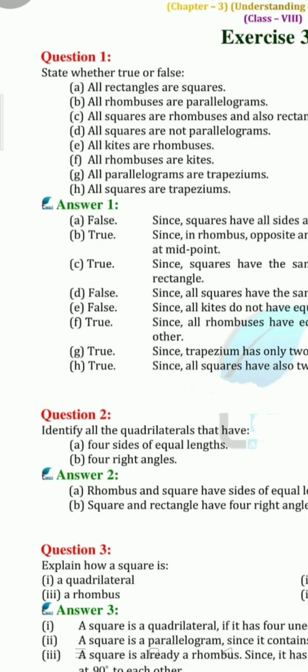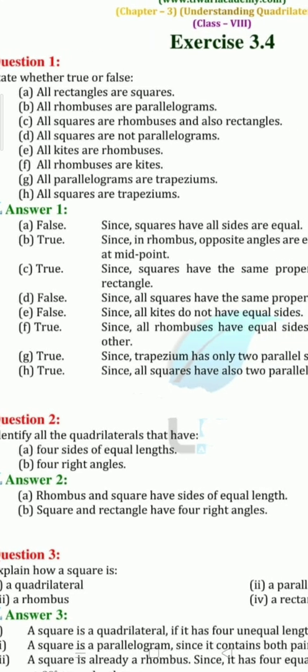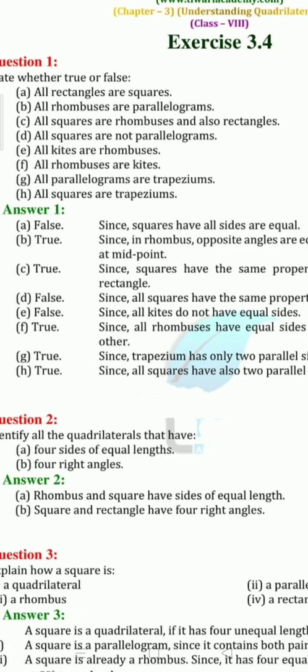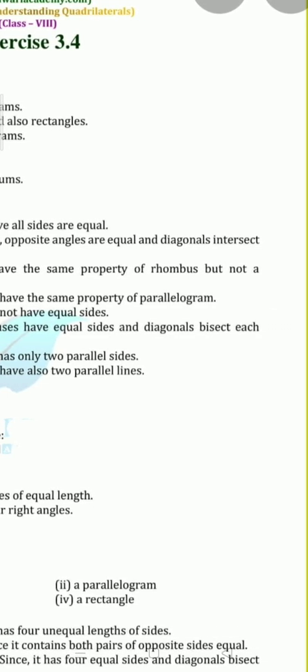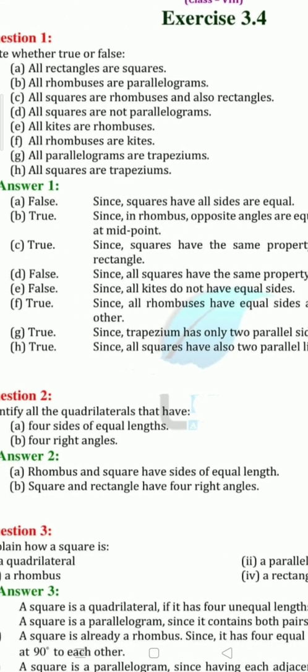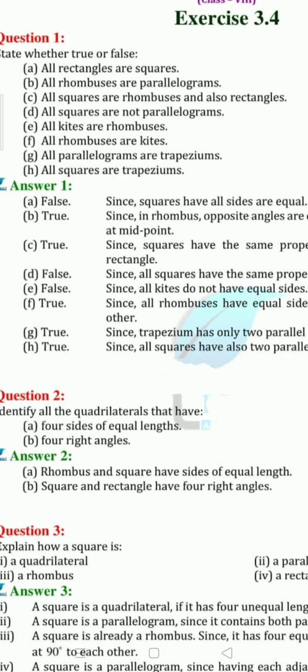Over here, what are the properties which are matching for a square with the rhombus and also with the rectangle? Squares have the same property of a rhombus but not a rectangle. Over here, two things are given about rhombus and rectangle. Look, square and rhombus, all sides are equal, all angles are equal. So all squares are rhombus, that is correct.